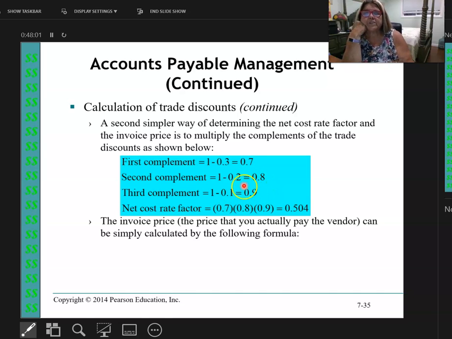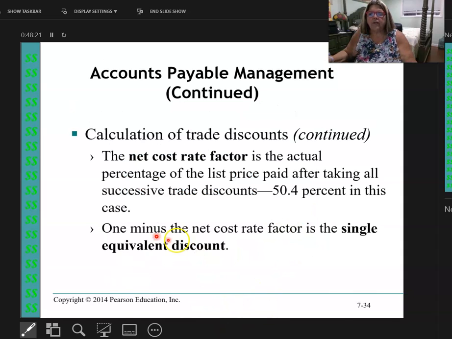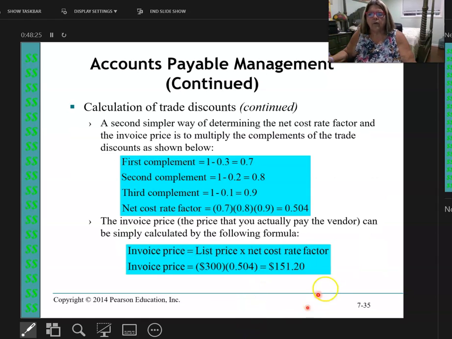So I'm going to take these three complements, multiply them together, and I'm going to get the same percent I would if I'd actually calculated a minute ago. Let me show you the bottom half of this now. We know it was 50.4%, and if I went over here and calculated, it would be 50.4%. So look right here. 300 times 0.504 is 151.20, which is actually what I would be paying for it.